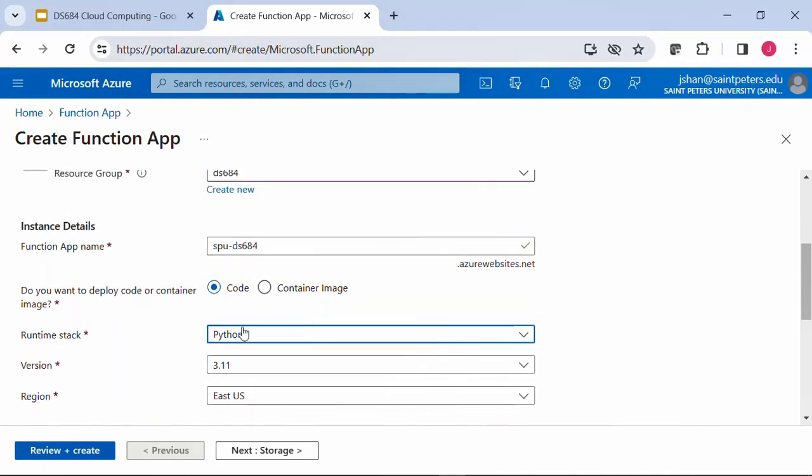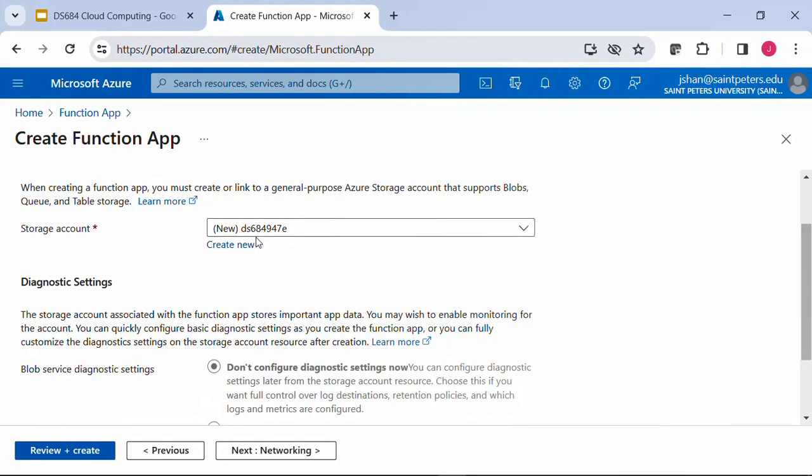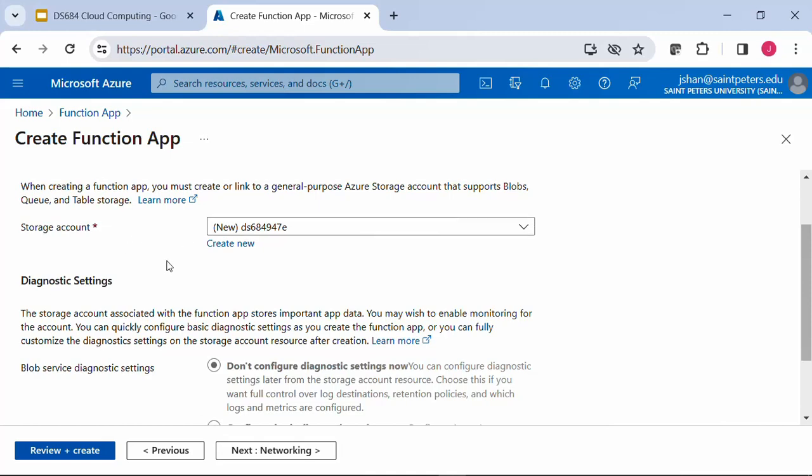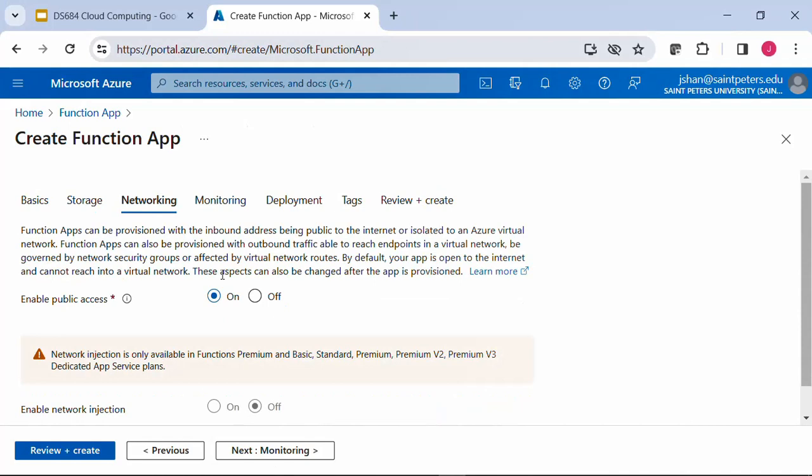As you can see, I specified the runtime, which is the programming language, and the region. Then for storage, I can use a temporary storage account, and this is more for the storage account name, not even for how much storage you need. You just need to have an endpoint of the storage account, but you don't need to specify how much storage you will need. For networking, some options are available for the Functions Premium plan.